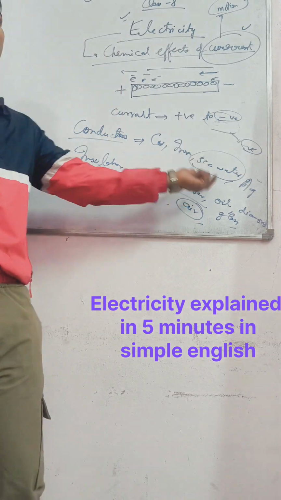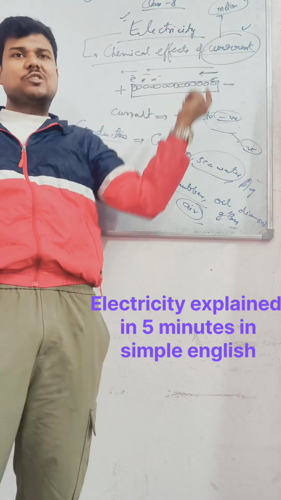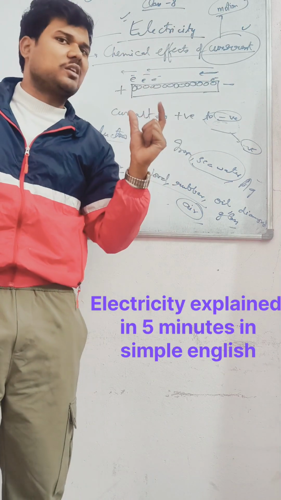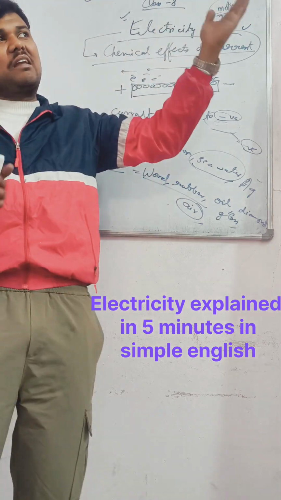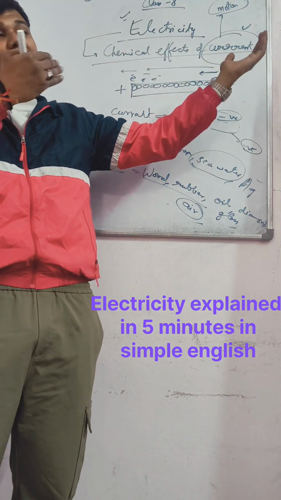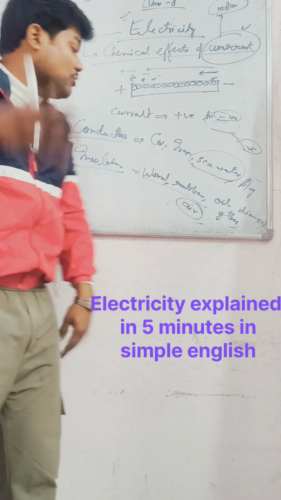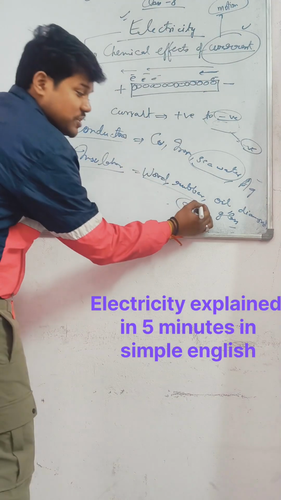Why? Because suppose if air was a conductor, what could happen? There are so many open wires around us. Hypothetically, if air was a conductor, this electric current through the wires could strike us. The current would pass from the wire through the air, and we could get an electric shock, but we are not getting an electric shock. Why? Because of this property of air.